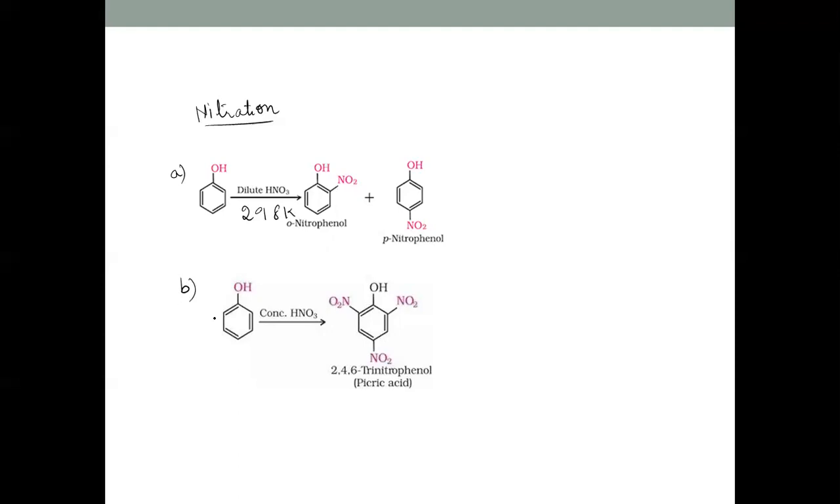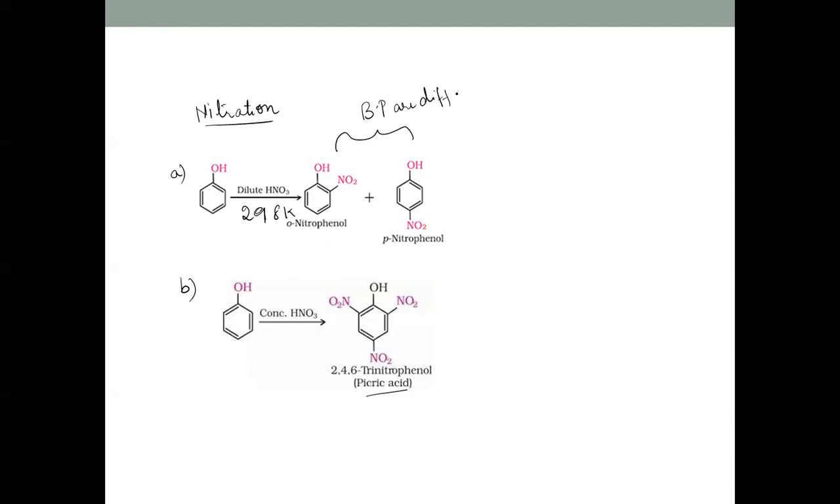But if you carry out the reaction with concentrated HNO3, we get 2,4,6-trinitrophenol, which is called picric acid. So the products are different when we change the experimental conditions or the concentration of nitric acid. With dilute HNO3, it is a mixture of ortho and para nitrophenols. With concentrated HNO3, we get 2,4,6-trinitrophenol. Now, ortho and para nitrophenols have different boiling points.